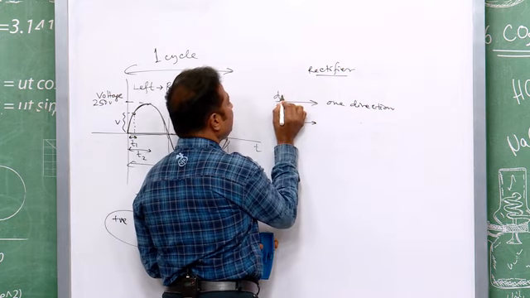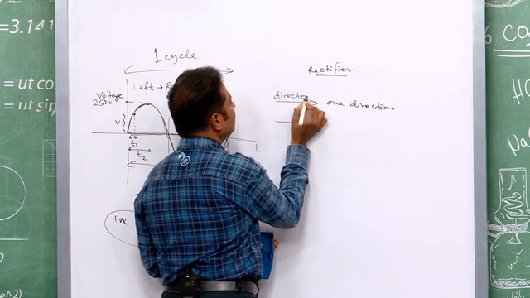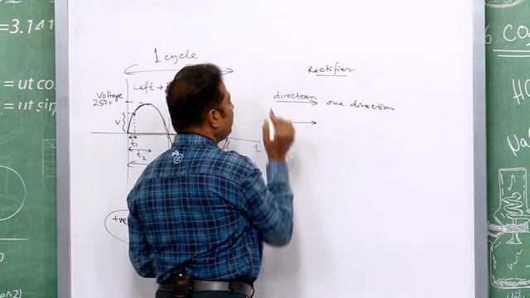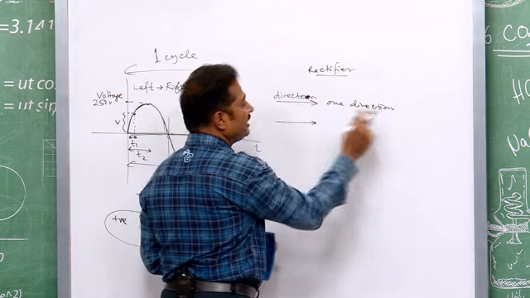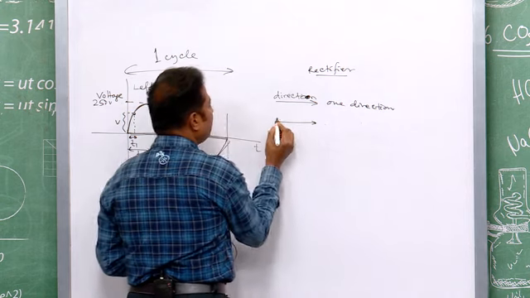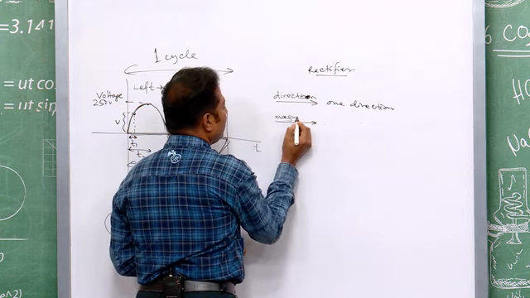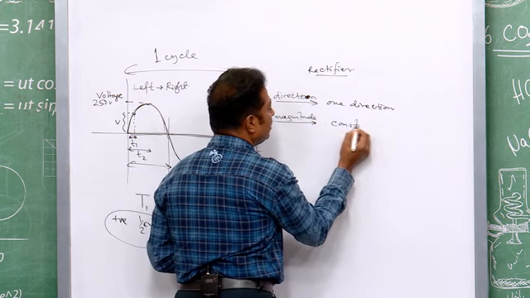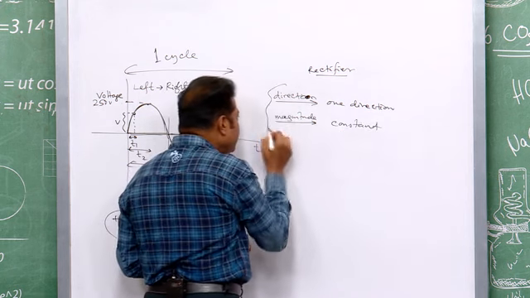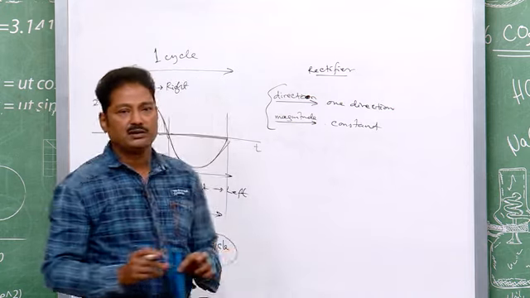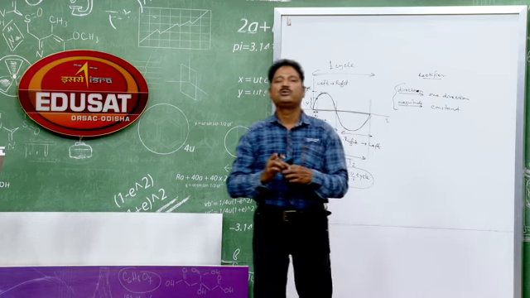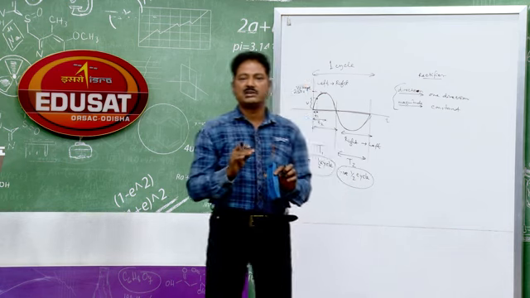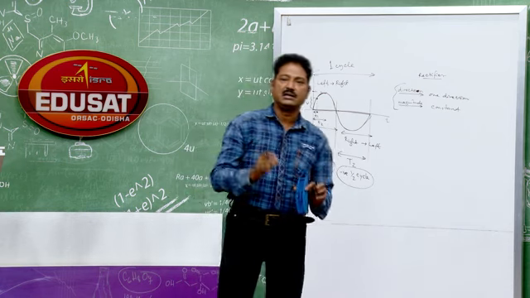so this is direction. In a rectifier, we have to make the direction unidirectional. In a rectifier, we have to make the magnitude constant. So, these are the jobs of our rectifier. In a rectifier, we have to do these things, means we have to convert the AC into DC.